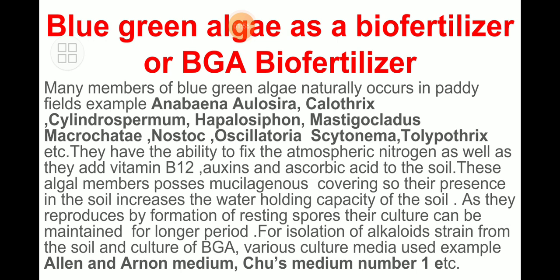That conversion is only possible by some bacteria, some fungi, blue green algae, and azolla, a fern. We will learn about azolla in our next lecture. Today we will learn about blue green algae.